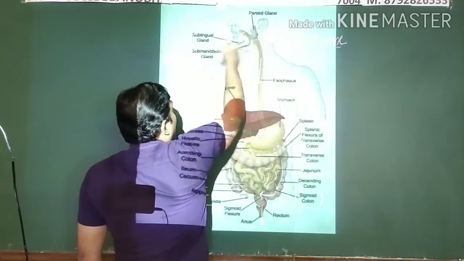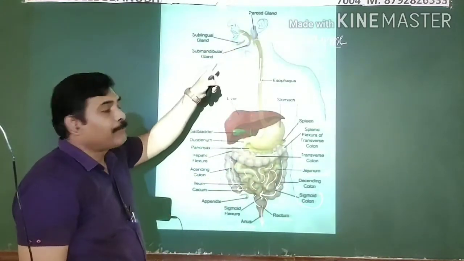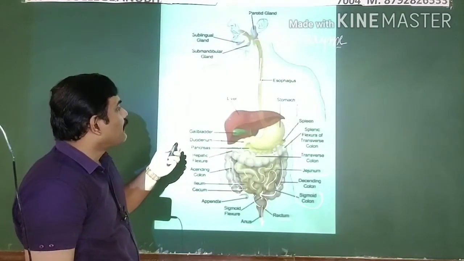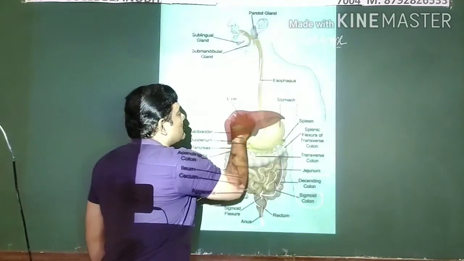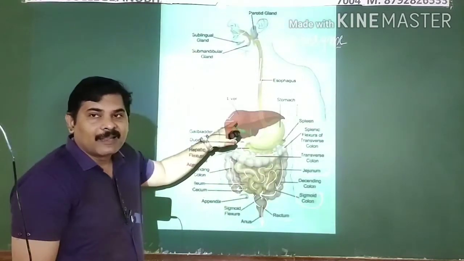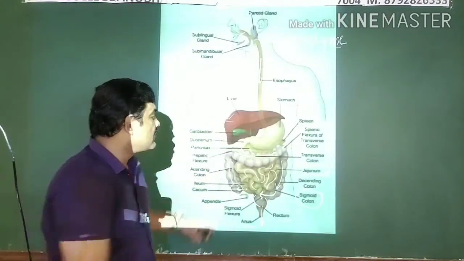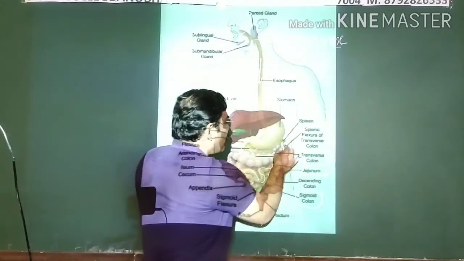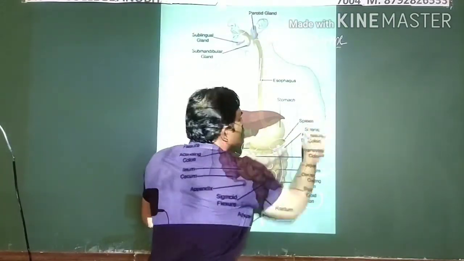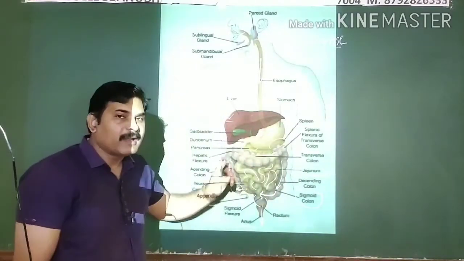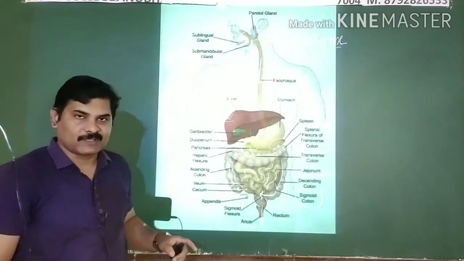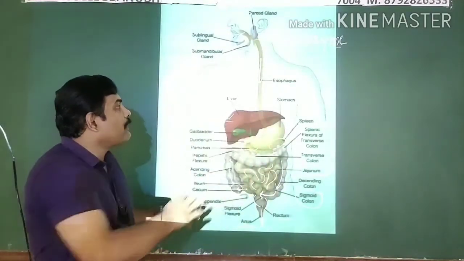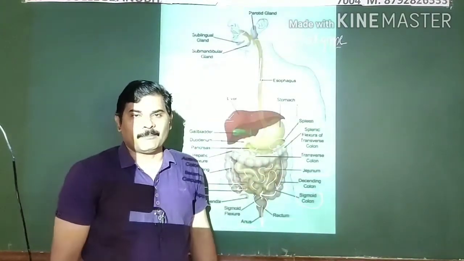Coming to the associated glands, as I said, three pairs of salivary glands are present: parotid, sublingual, and submandibular. Then you can see the biggest gland in our body, the liver. Next to that is the pancreas, a gland, and one more important gland is also present, the spleen. Spleen is actually not a part of your digestive system, but I just labeled that part here. This is the diagrammatic picture of your digestive system.